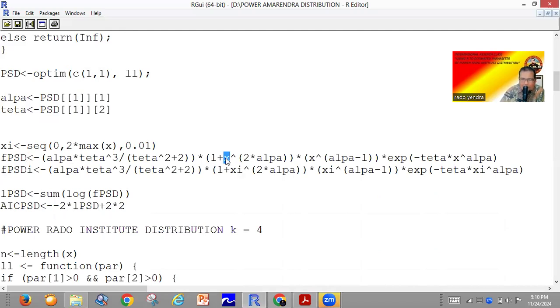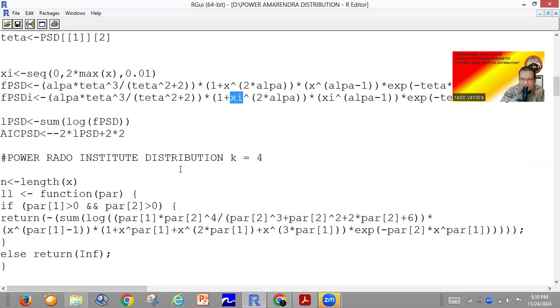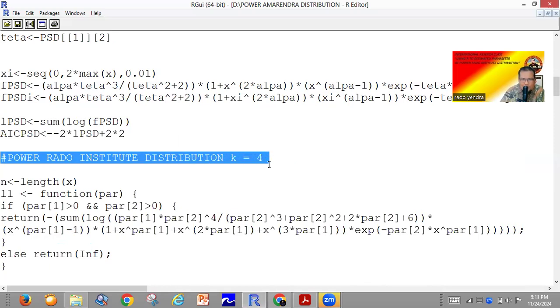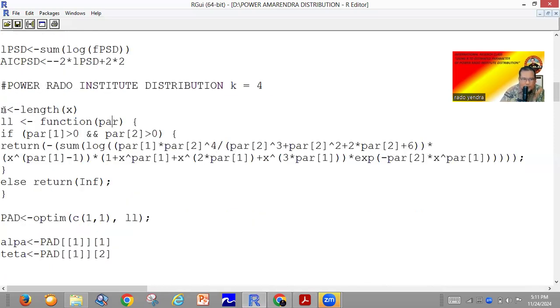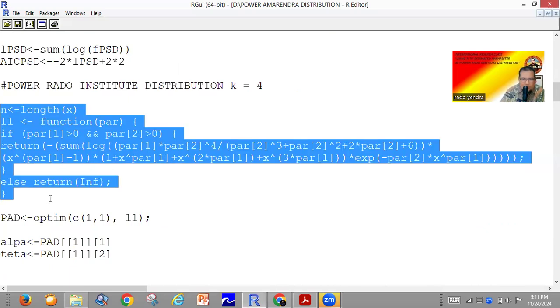We have given the reason why: this one we use x and this one we use xi. So the last, we will find the power Rado Institute distribution for k equal to 4. We use the coding to estimate the parameters using the maximum log likelihood.